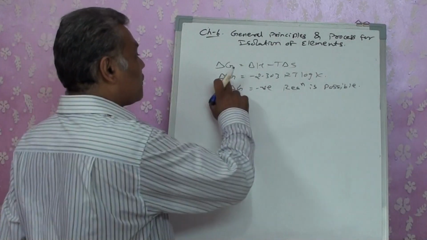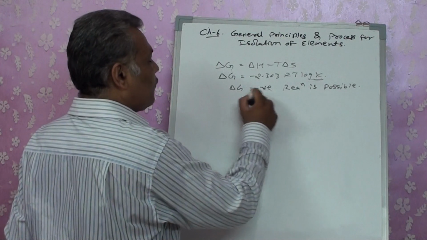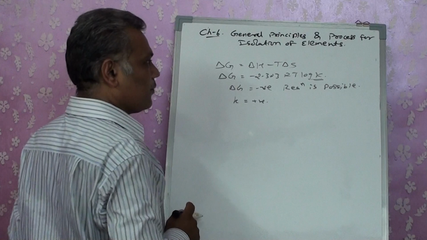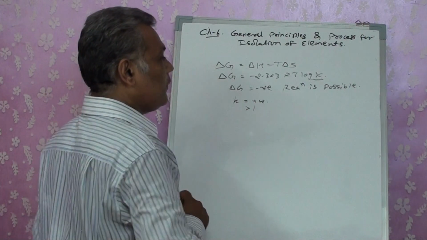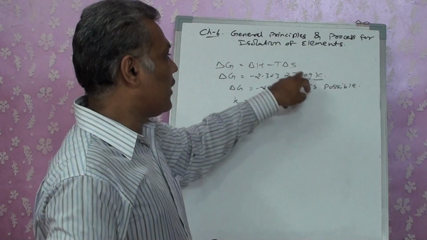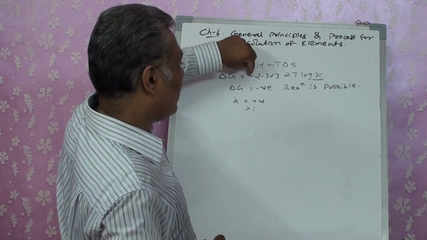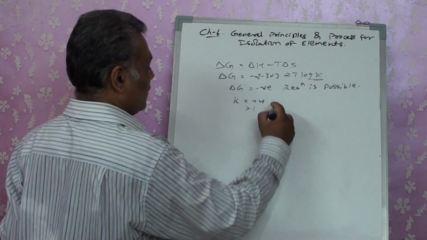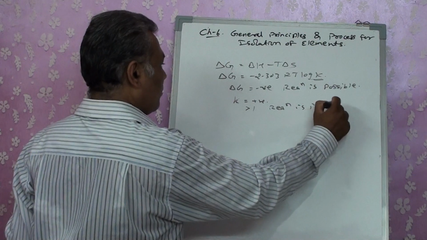Now, according to this equation, if delta G is negative, K should be greater than 1. If the value of K is greater than 1, then your log value of K is going to be positive and the whole term is going to remain negative. So if K is greater than 1, reaction is possible.